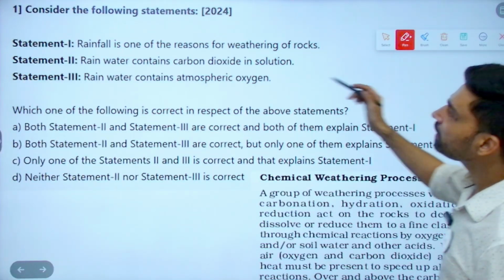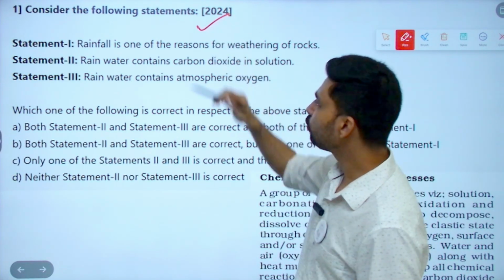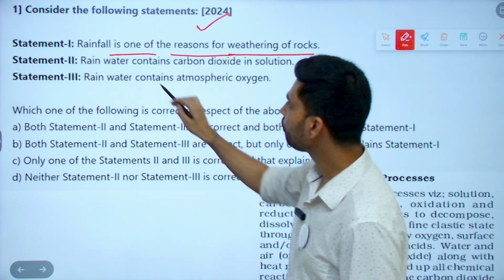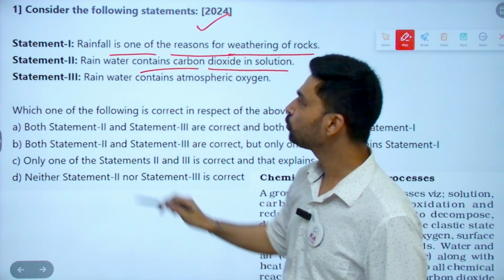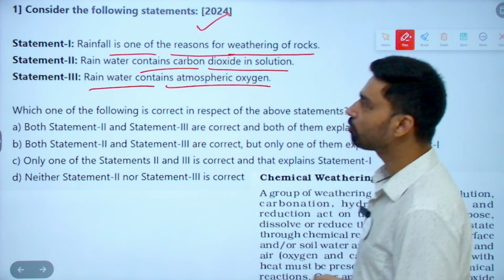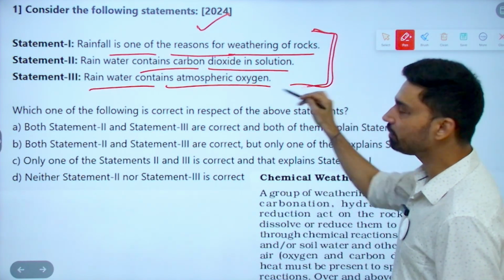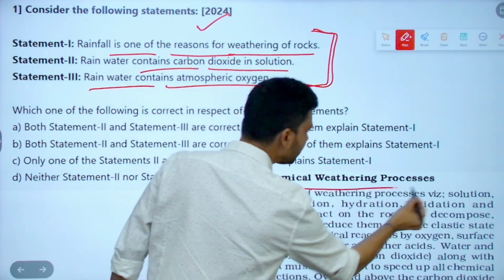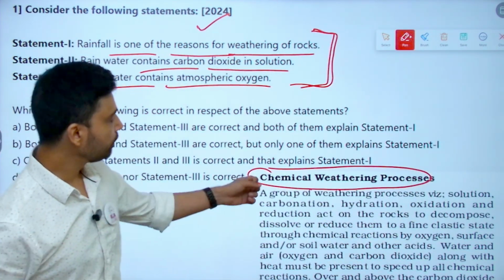Hence the following statement, this is again related to geomorphology. Statement 1: Rainfall is one of the reasons for weathering of rocks. Statement 2: Rainwater contains carbon dioxide in solution. Third: Rainwater contains atmospheric oxygen. Actually, they have broken the question into three statements. It is a single paragraph taken again from the NCERT class 11th chapter on weathering.